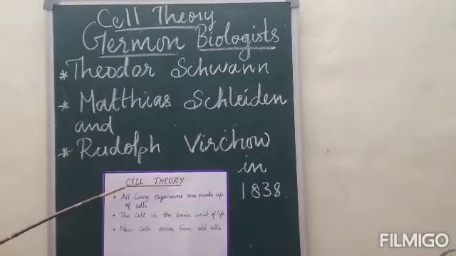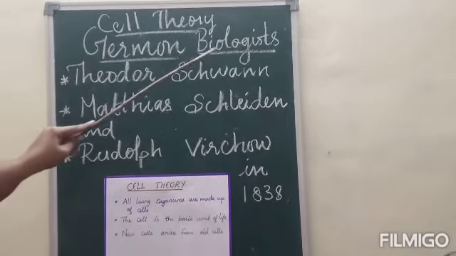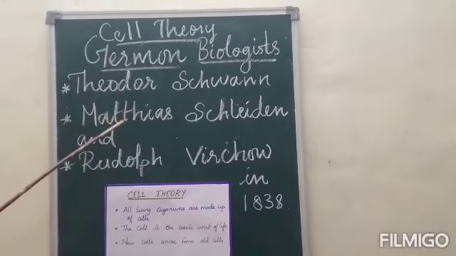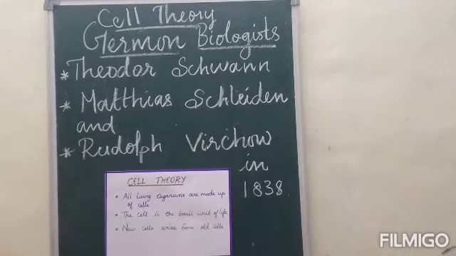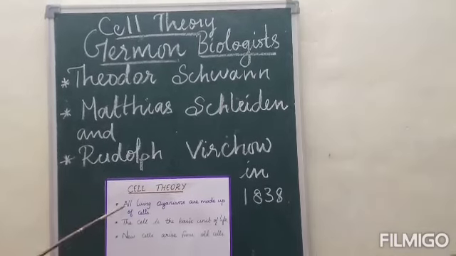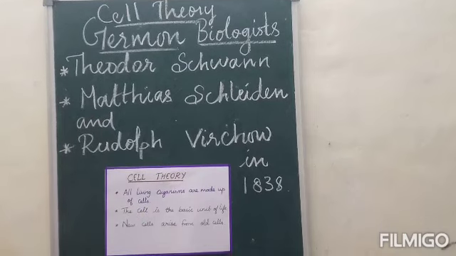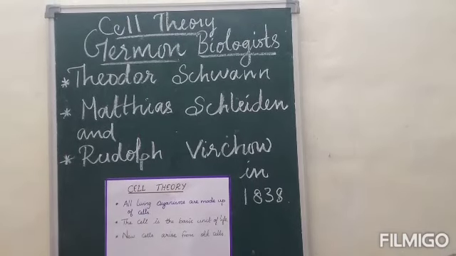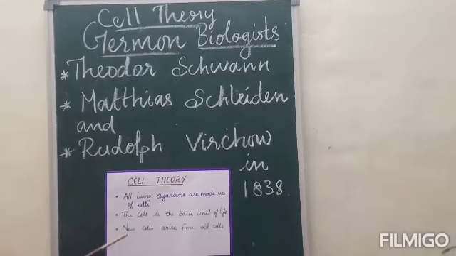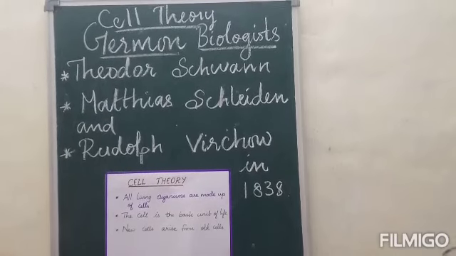Now I am going to teach about cell theory. This cell theory was given by the German biologists Theodor Schwann, Matthias Schleiden and Rudolf Virchow in 1838. They state that all living organisms are made up of cells. The cell is the basic unit of life. And next, new cells arise from old cells, or new cells arise from the parent cells.